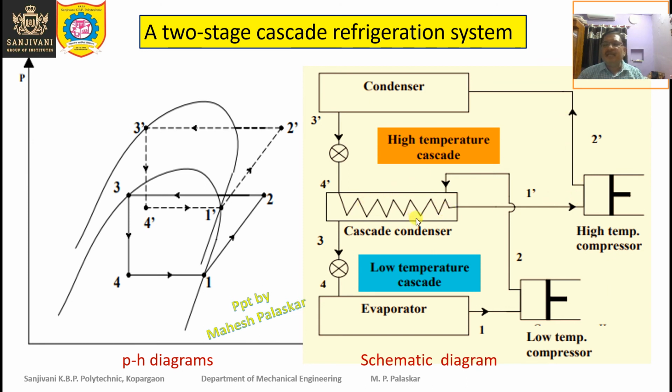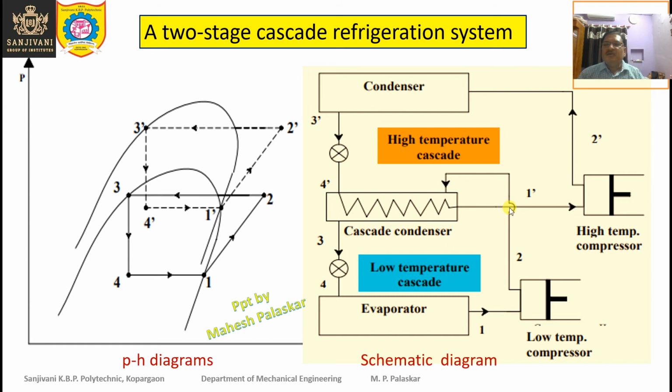That is again a different refrigerant which is flowing in the next, higher system. It is cooled in that system and has a lower temperature, and therefore it can absorb the heat from the refrigerant which is condensed in this cascade condenser and which is flowing through the lower stage, or lower temperature, cascade system.